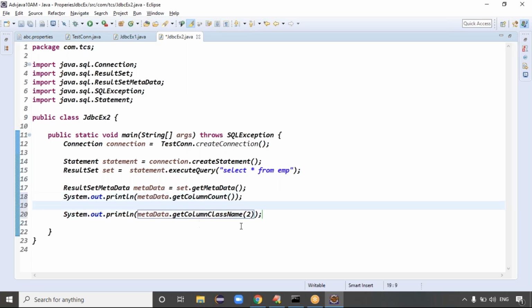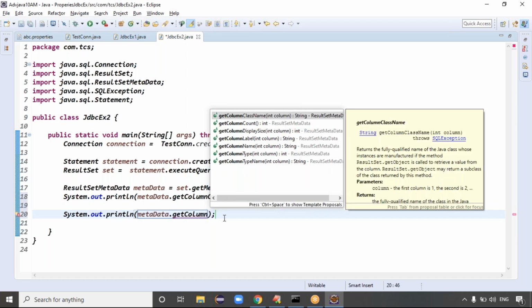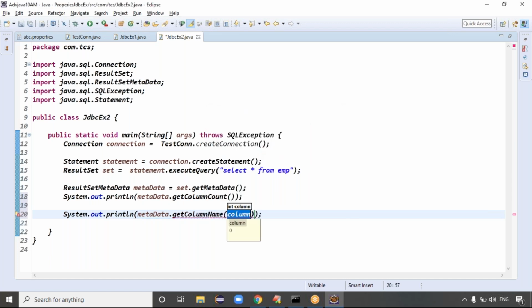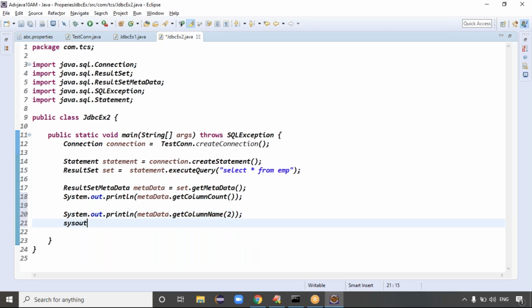getColumnName. Second column, what is the name? getColumnName, not getClassName, guys. Get column name, guys. Second column, I want the name.